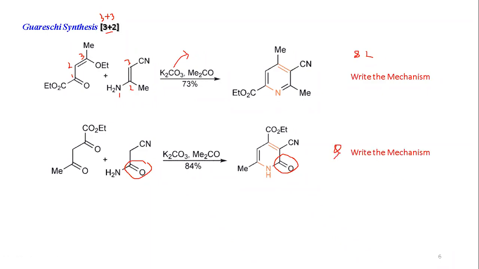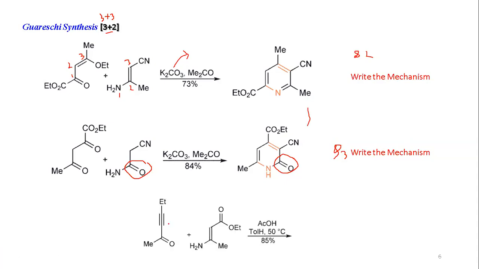So this is your third question: what will be the reaction mechanism? I have given the route, so you have to come up with the reaction mechanism to reach the two products. So what will be the suitable reaction mechanism that you have to draw?